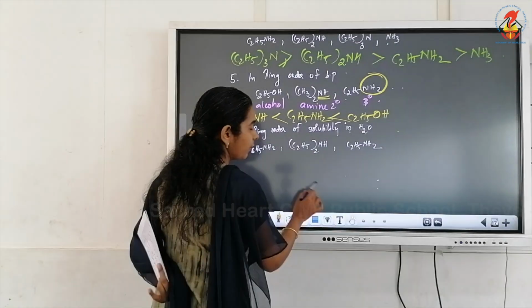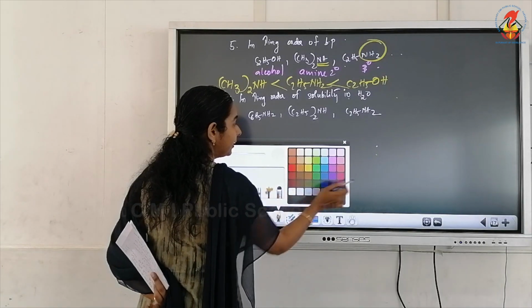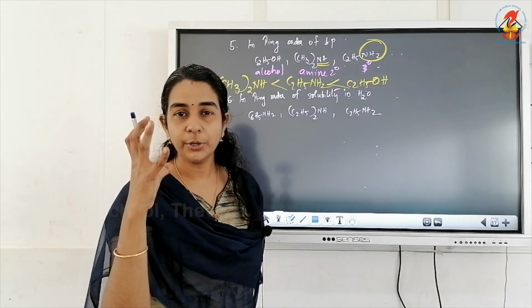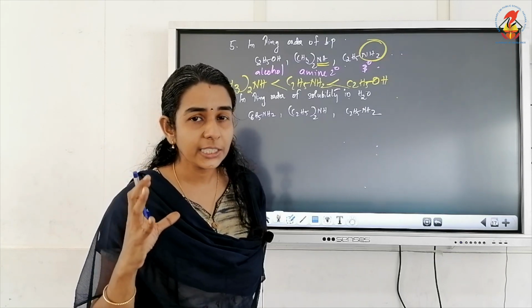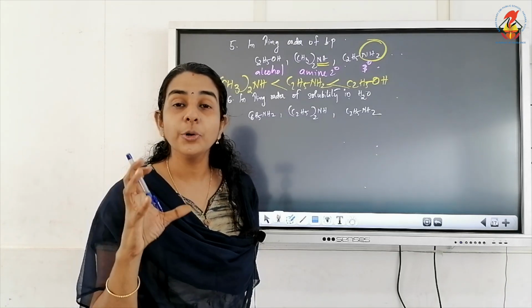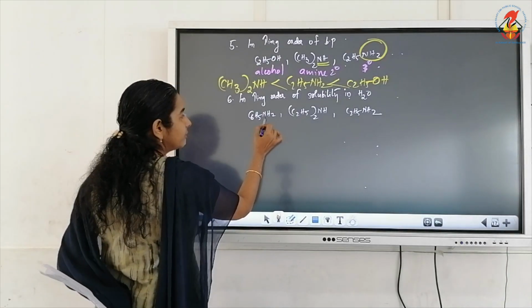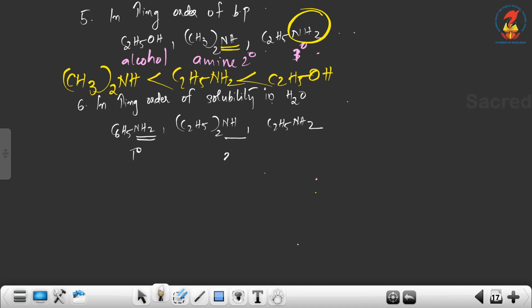Now the last question is in the increasing order of solubility in water. Solubility also depends on the number of hydrogens on nitrogen. At the same time, the bulky hydrophobic hydrocarbon part. When the hydrocarbon part is large, remember that compound will be insoluble in water because hydrocarbon part is always hydrophobic or water repelling in nature. Now, here we have NH2 with a primary amine, NH secondary, this is also NH2 primary.